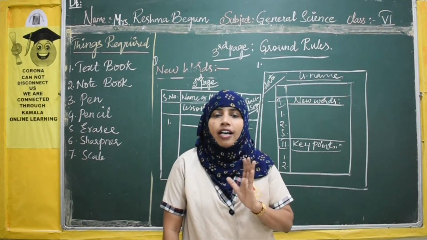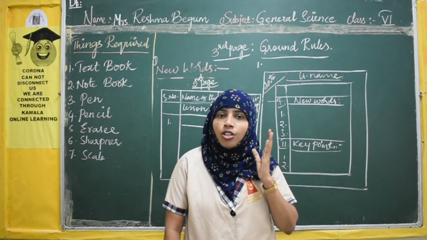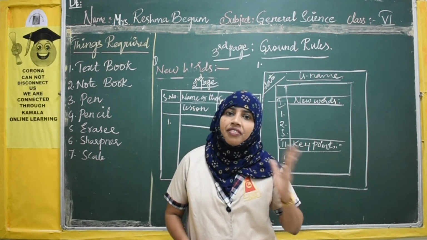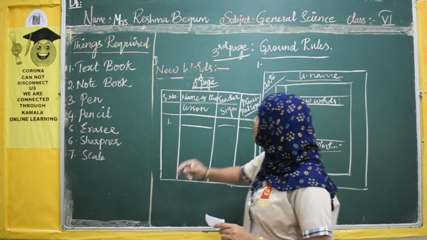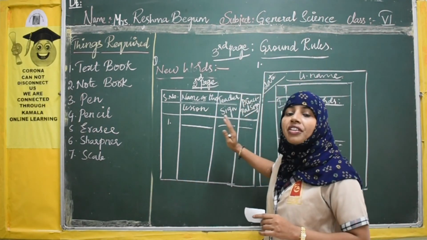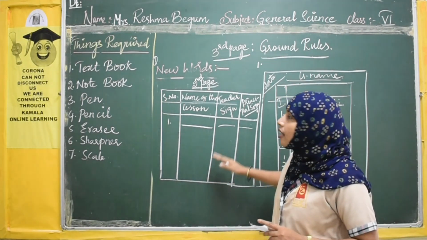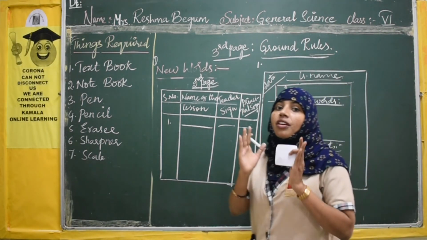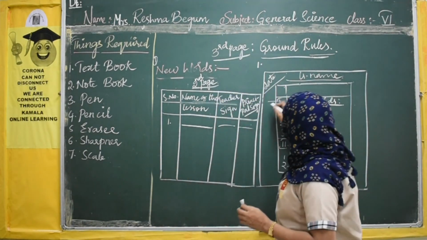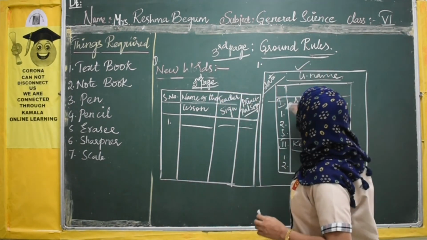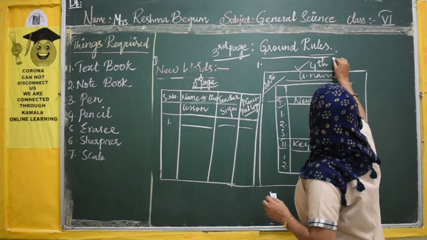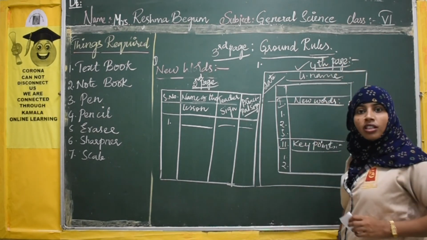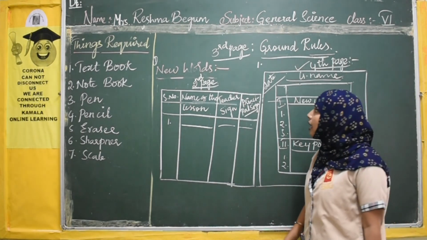So everyone has to keep all these ground rules in your mind when you are writing your notebook, okay. So the first page you left empty, the second page you left for writing the index. On the third page you are writing these ground rules. From the fourth page you are going to start your first lesson. So this is your fourth page. How to write notes on the fourth page, I am going to explain to you now.